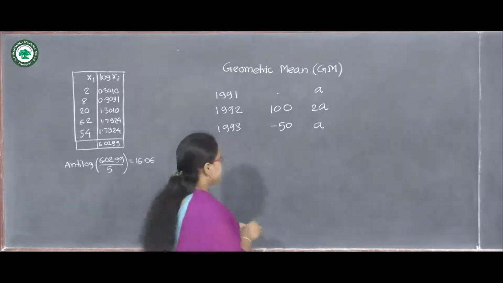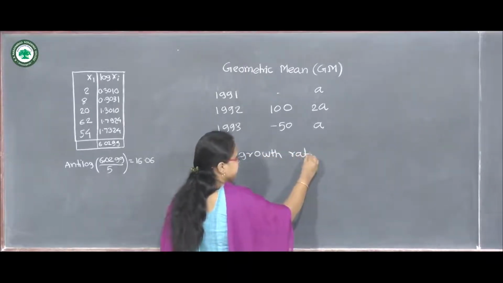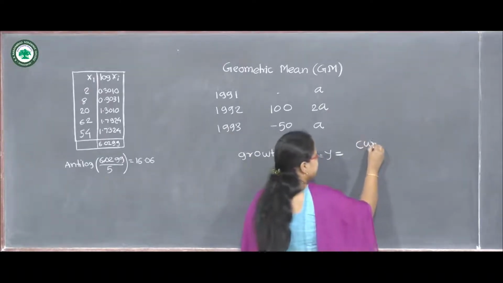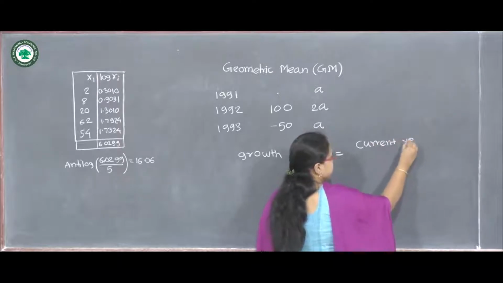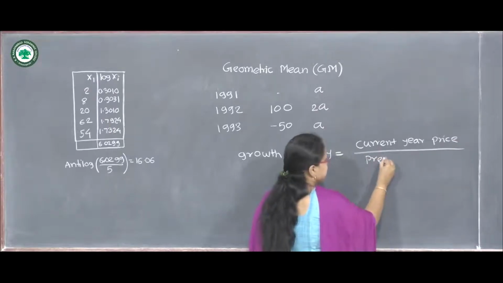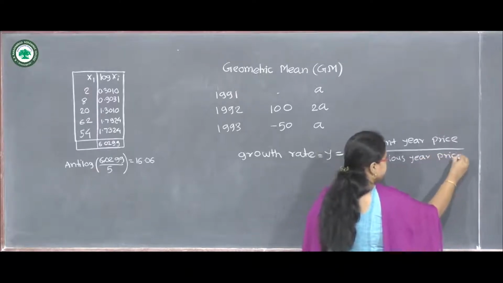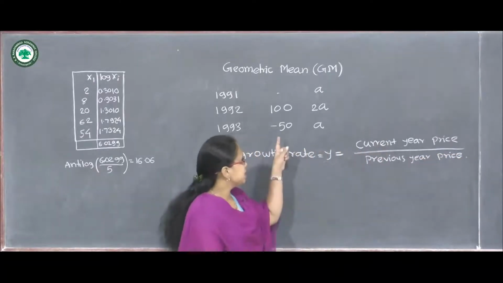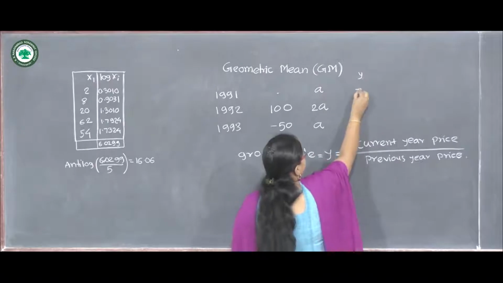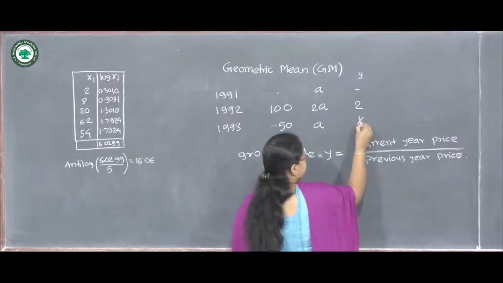There is a term which is growth rate. Let's denote it by Y. It is given by current year price divided by previous year price. For this same example, we will calculate Y. Y will be 2A upon A, which is 2, and A upon 2A, which is 1/2.